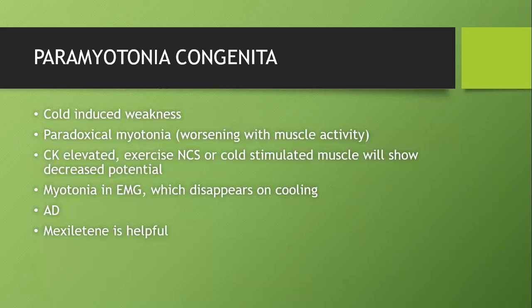Paramyotonia means paradoxical myotonia. I told you myotonia is a slow contraction followed by a slow relaxation, which is induced spontaneously or by an action. If the rest itself is stimulating myotonia, it is called paramyotonia. That's all. Normal myotonia will improve with muscle activity, but paradoxical myotonia will worsen with muscle activity.